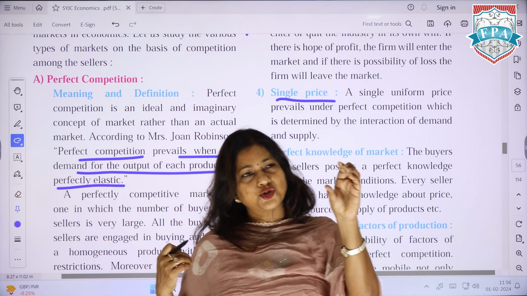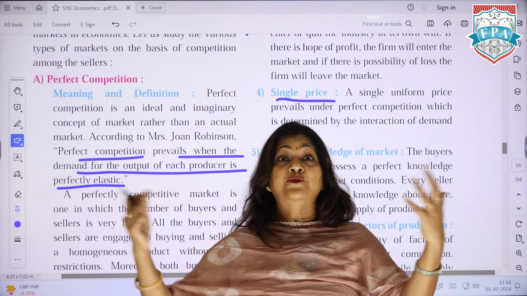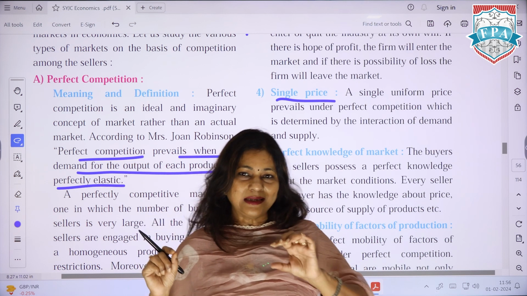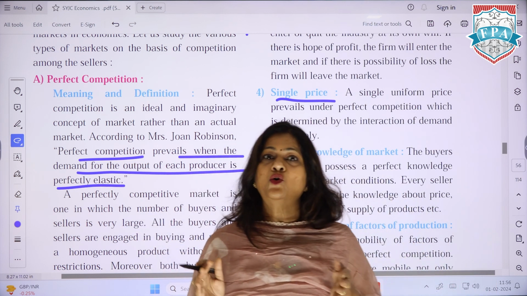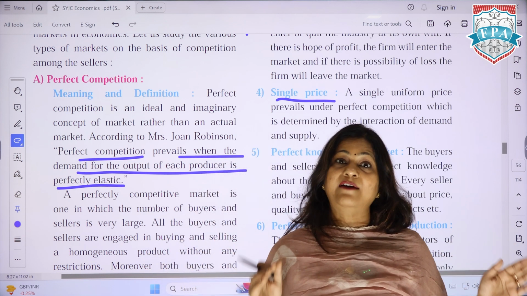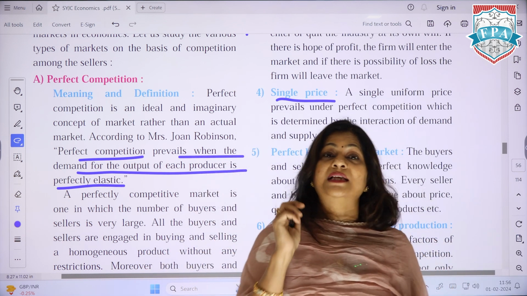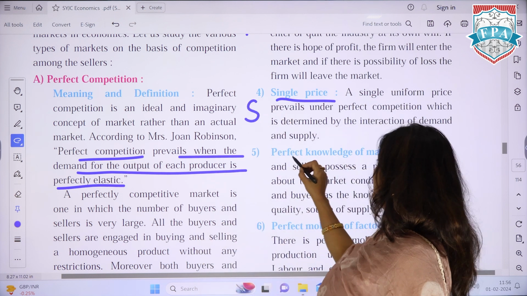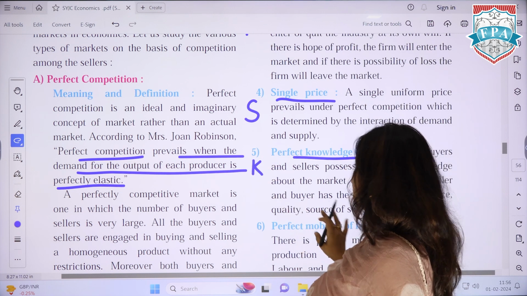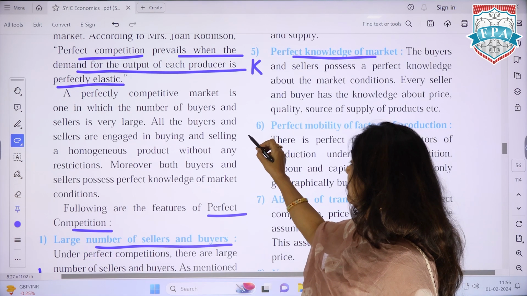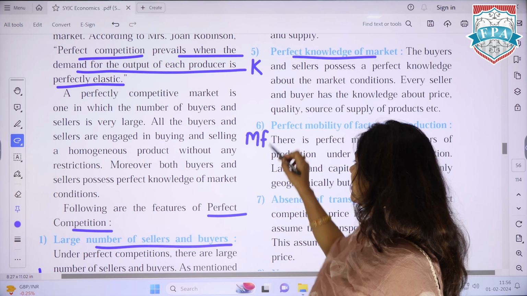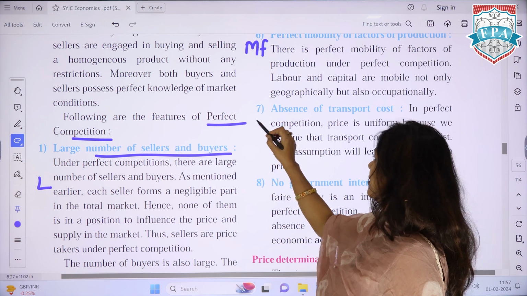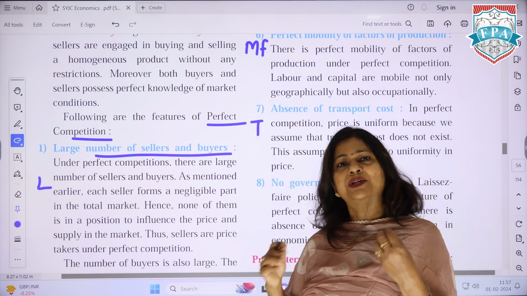So maybe in the short run, till the time lot of sellers join in, maybe हो सकता है कि price different हो, but over a period of time, if it's a homogeneous product, each one of us will have to sell the product at the same price. इसीलिए single price. And yes, we all know, perfect knowledge है, perfect mobility of factors of production है. So I'm using MF here, mobility of factors of production. There is no transportation cost, मतलब कुछ extra नहीं है.